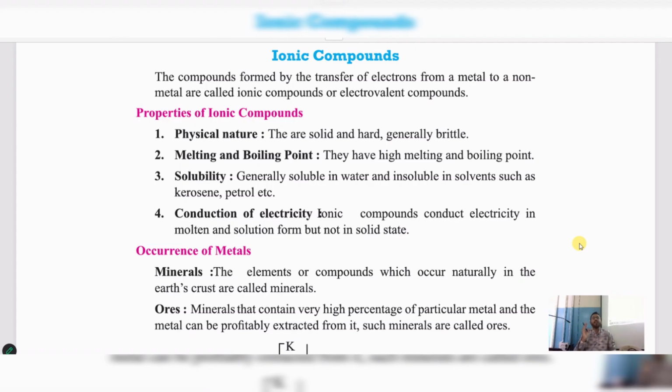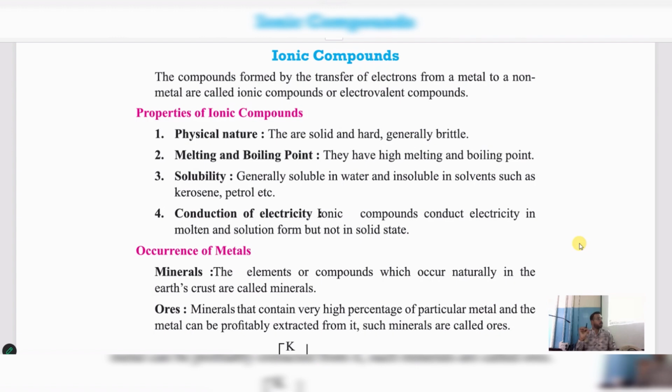Clear? So sodium was a metal. It has transferred the electrons to a non-metal, that is chlorine. When metal is transferring an electron to the non-metal, one new compound is formed. That new compound is sodium chloride. Am I right? That sodium chloride is called an ionic compound, or it is also called an electrovalent compound.